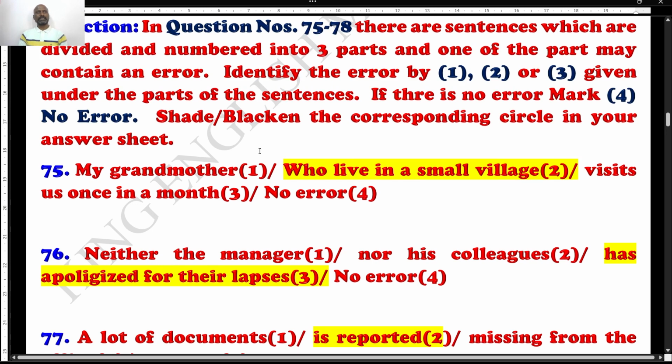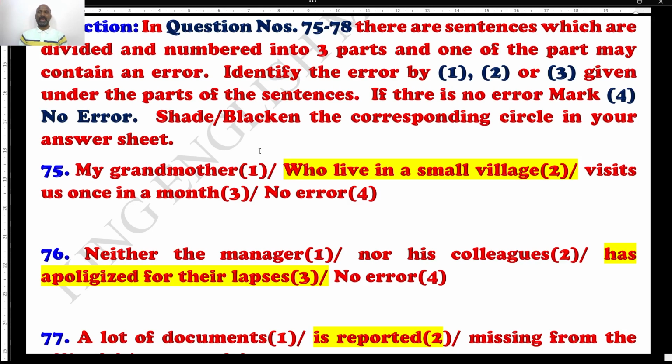It might be based on tenses, degrees of comparison, direct to indirect speech, or modals, passive modals, or active and passive voice. It might be based on articles, the right usage of prepositions of place, prepositions of time, or conjunctions like subordinate conjunctions, coordinate conjunctions, or correlative conjunctions. Sometimes they may ask you questions on conditionals, conditional 0, 1, 2, 3. Error identification can cover any part of the English language.